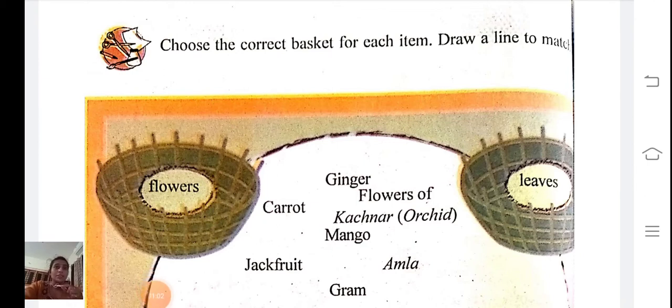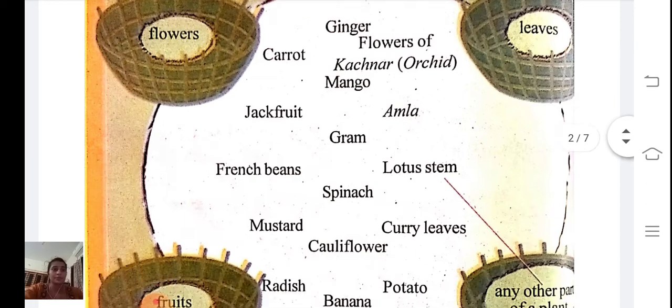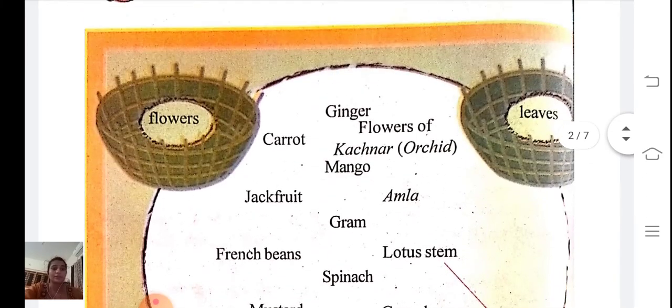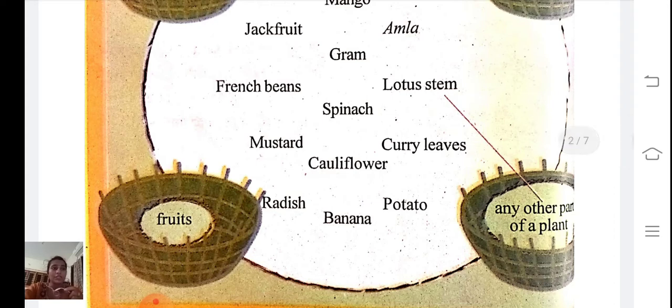Next page. Choose the correct basket for each item. Draw line to match it. You can see here students, we have list of items here. We have to match the items to the correct basket. We have 4 baskets here. Flowers, leaves, fruits and any other part of a plant.